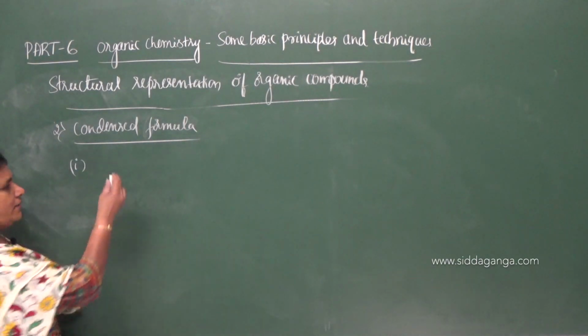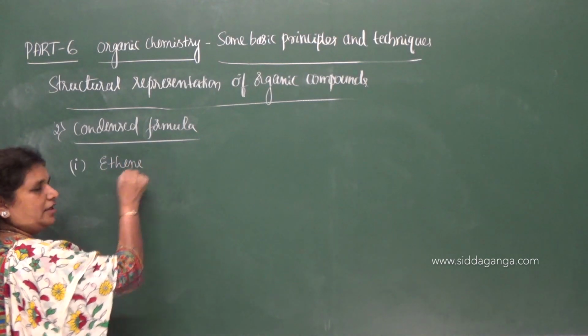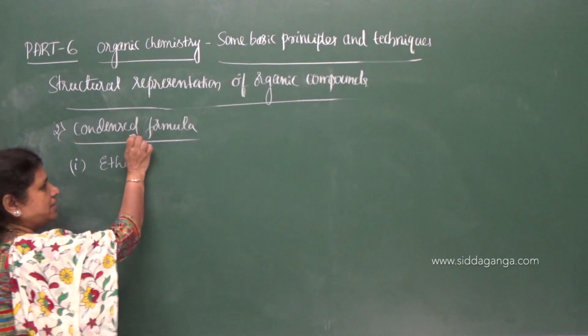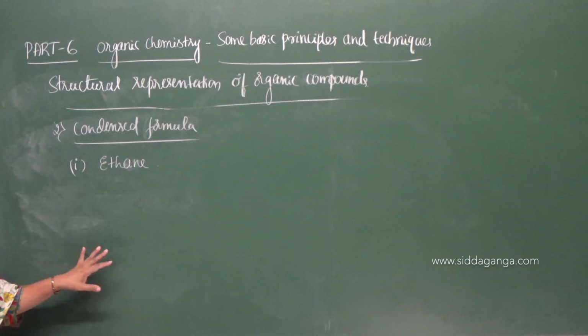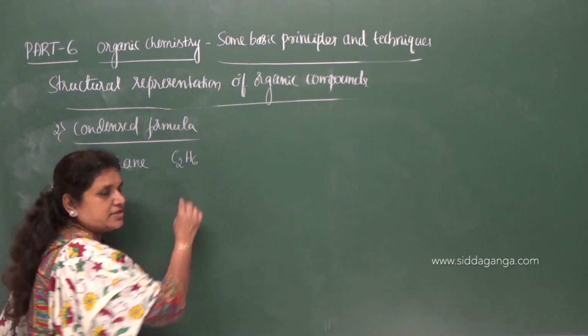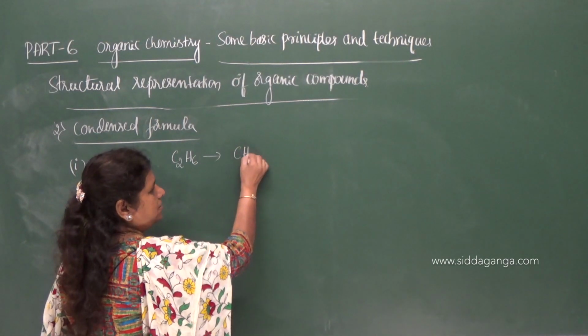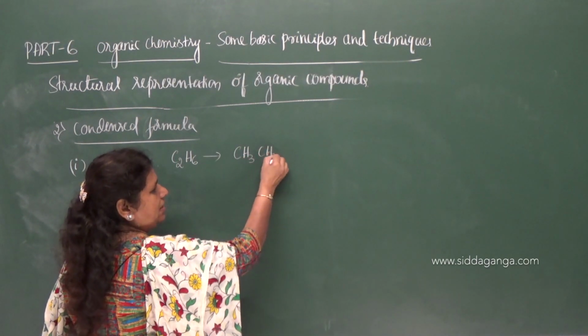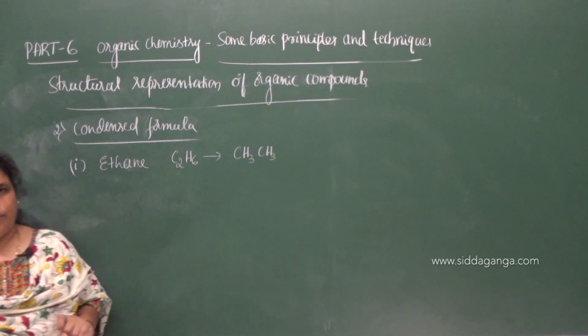For that, let me give an example. Let me take ethane. What is the molecular formula? C2H6. What is its condensed formula? CH3 CH3. This is the condensed formula of the compound.